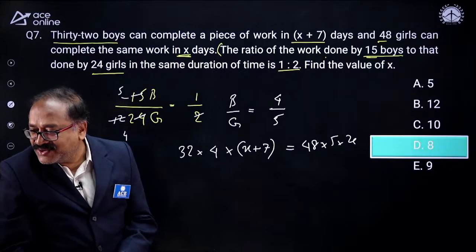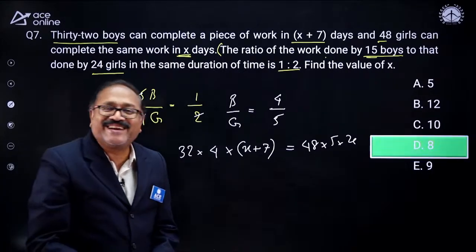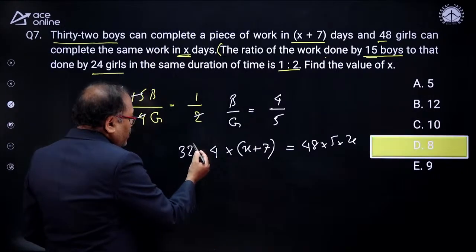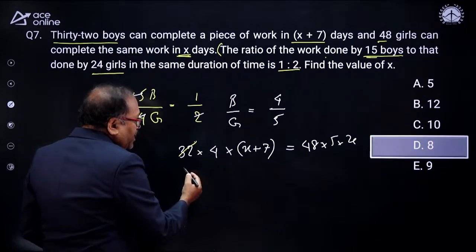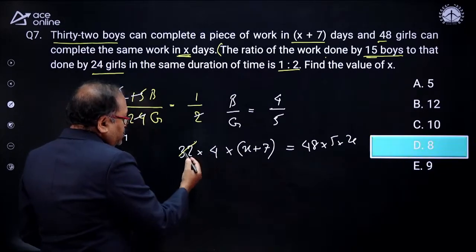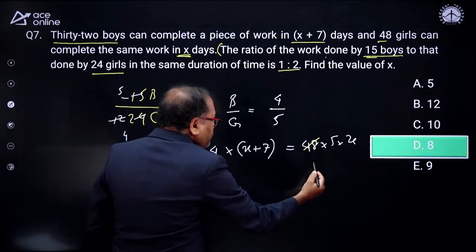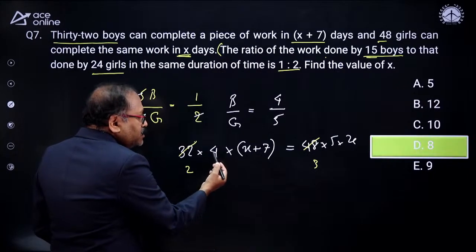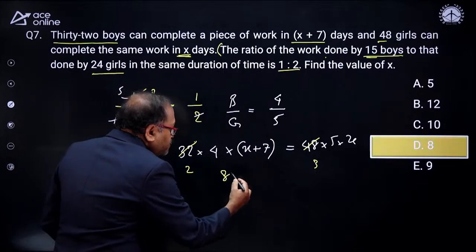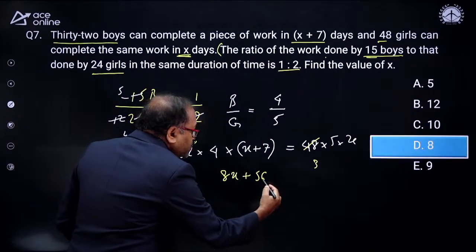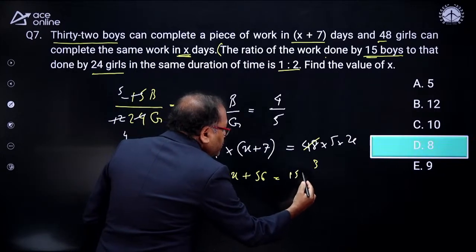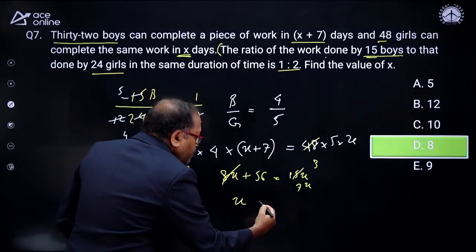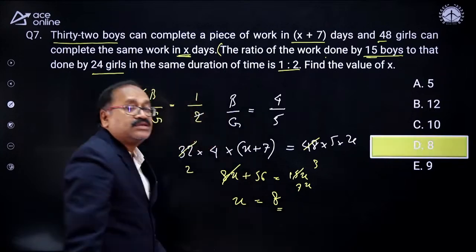Anyone answer the question? Ramkumar, you are very active, sir. Now cancel this wherever it is possible. Here with 8, 4 times. Now with 16, 2 times, and 16, 3 times over here. Further cancellation? No. So that is 8x plus 8 times 7 is 56, which is equal to 15x. As this gets cancelled, it is 7x. Therefore, x is equal to how much? 8. X is equal to 8.